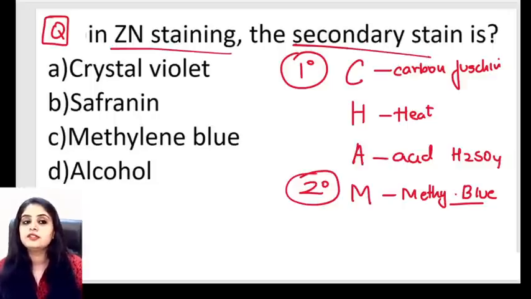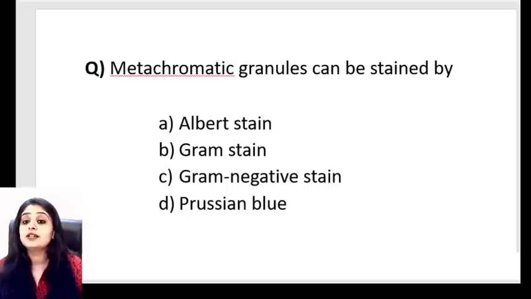Over here, the secondary stain was asked. So the secondary stain definitely becomes methylene. Let's practice another question. Metachromatic stain.